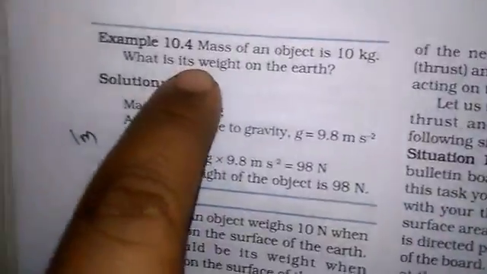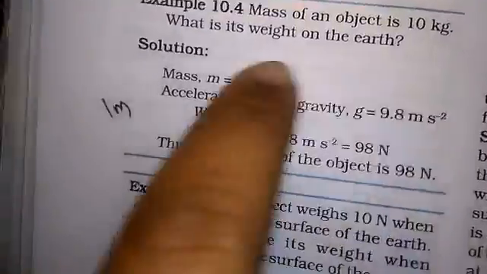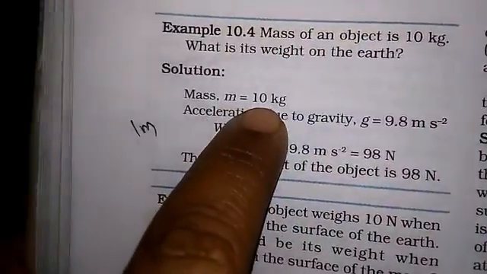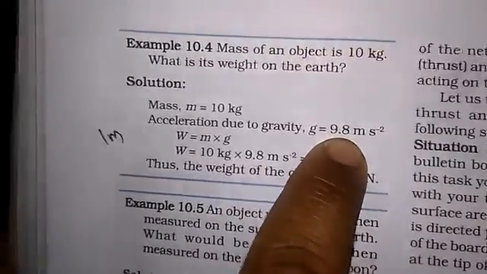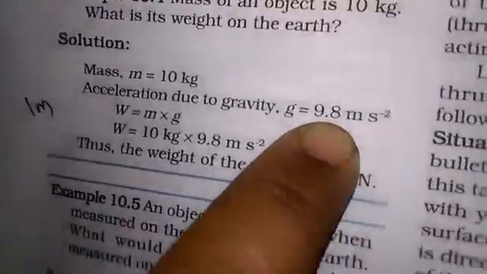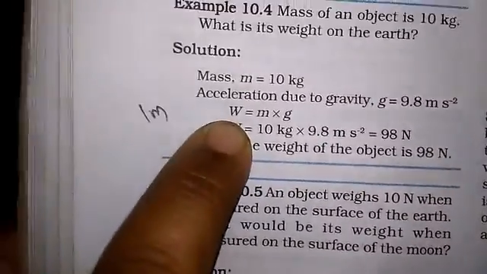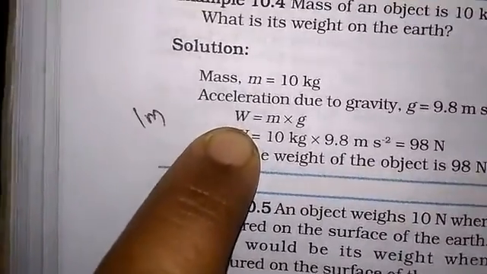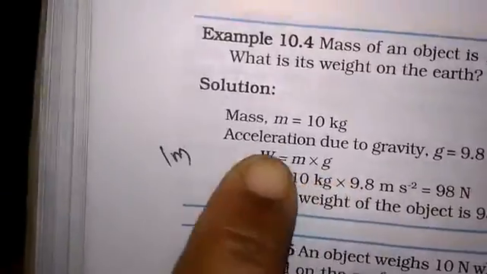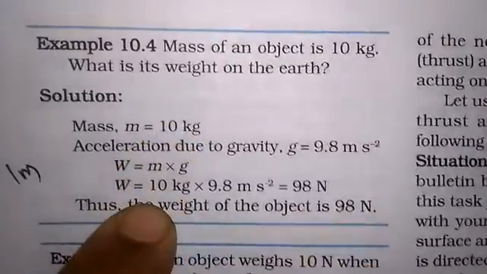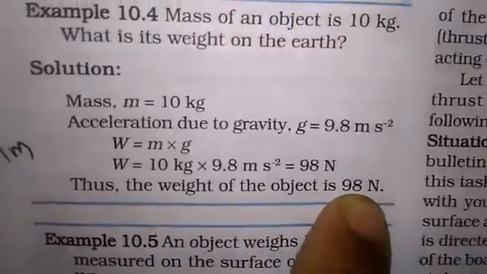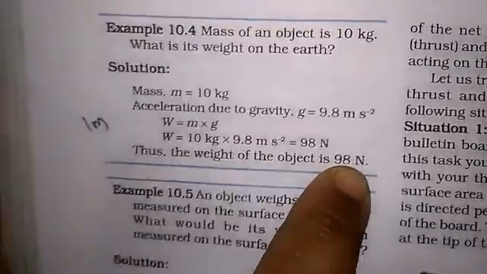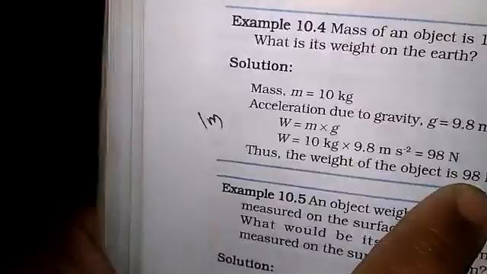Okay, so here one sum is given. Mass of an object is 10 kg. What is its weight on the earth? What is the mass given? 10 kg. The acceleration due to gravity, small g, you already know is 9.8 meter per second squared. So what is the formula? Weight is equal to mass into acceleration due to gravity. The mass given is 10, so 10 into 9.8, you got the weight of the object as 98 Newton. The SI unit of weight is Newton.